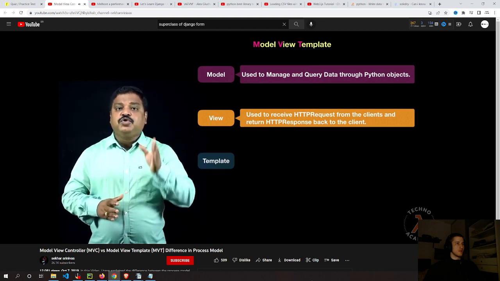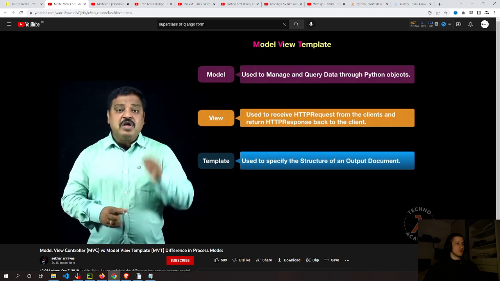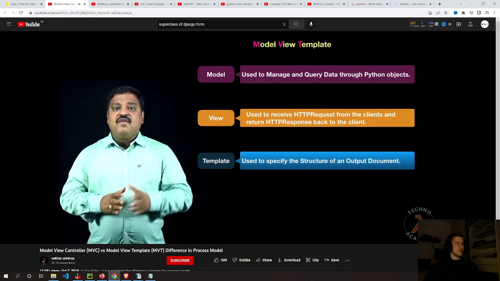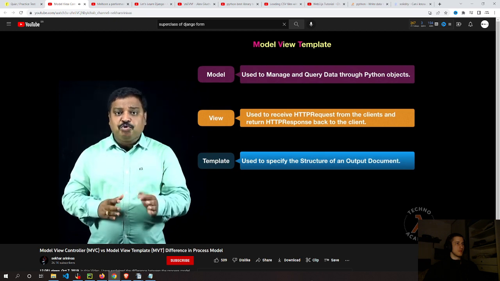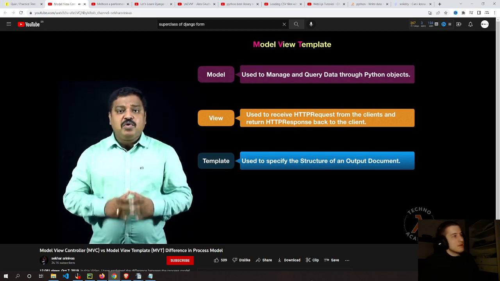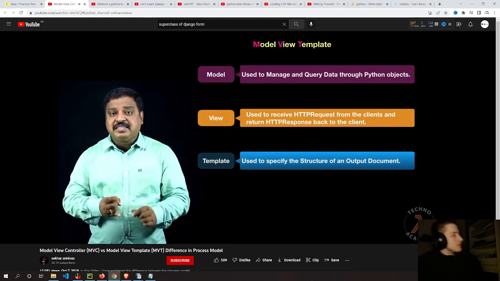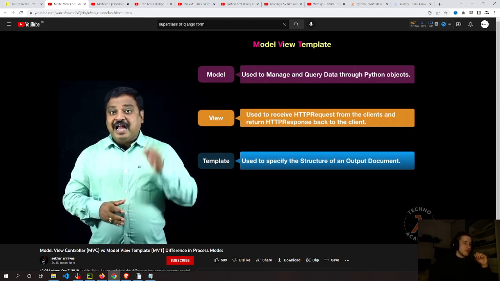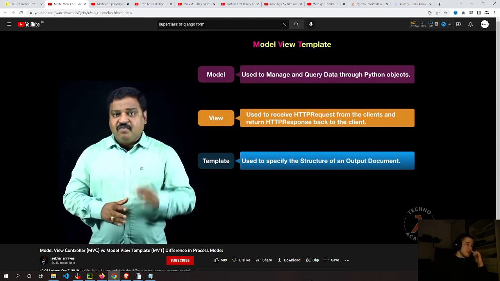Finally, we have templates, which are used to specify the structure of an output document using placeholders for data that will be filled in when a page is generated. Remember, templates are often used to create HTML content, but they can also be used to create other types of documents. Django templates can be created using the native templating system, popularly called the Django template language, and another popular Python library called Jinja for creating the template.